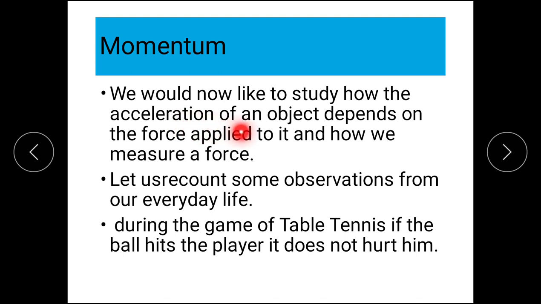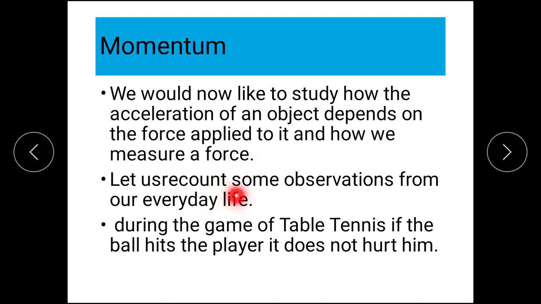Suppose you are rolling a ball or marble on the floor. Even a small child knows that if we give more force, acceleration will be more. Right? So now let us study how acceleration depends on force and how we can measure this force.